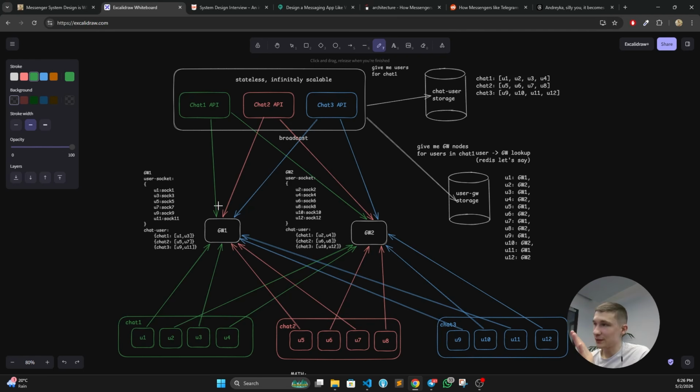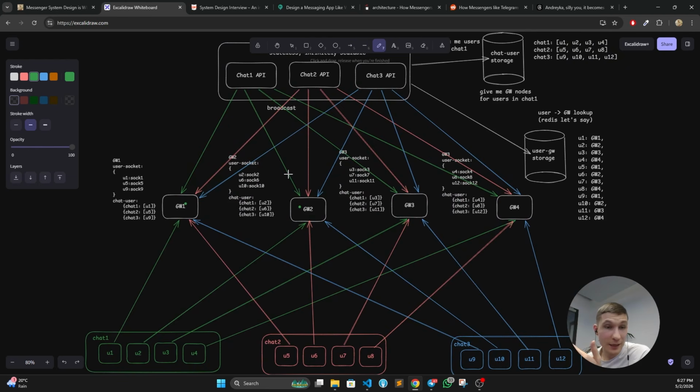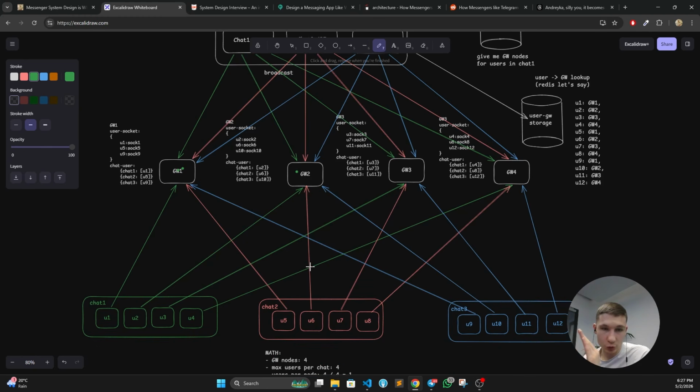Now, you can say, but why is it not scaling? Just increase the number of gateway nodes, and this is what I did. Let's scale it by 2. And now, actually, the situation isn't any better. Every gateway node is still going to receive an update about every possible message from every possible large chat. Why so? Because round robin is still working, and every gateway node has at least 1 user from every single chat. Before that, it had 2 users. Now it has 1 user. Yeah, if we add 1 more gateway node, it will start scaling. But this is only due to the fact that we have more gateway nodes than users per chat.